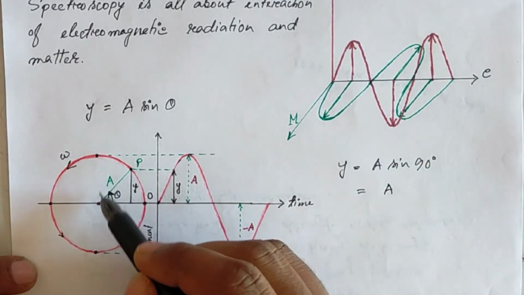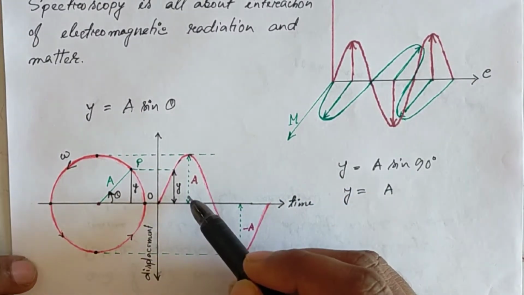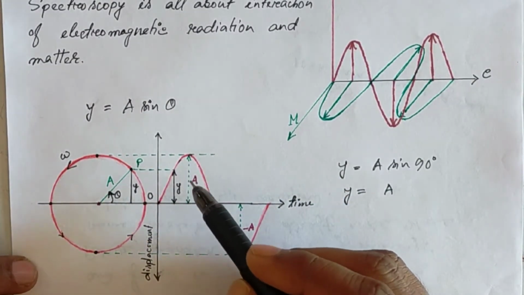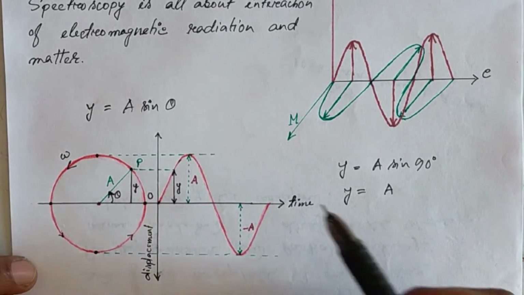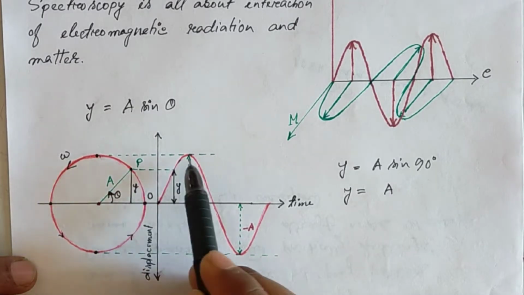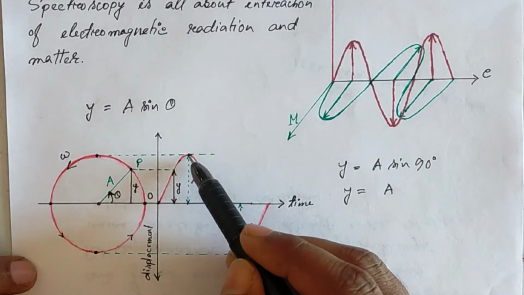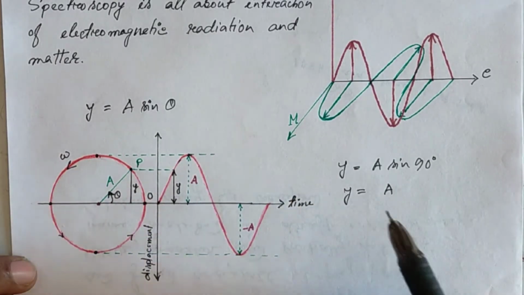So displacement will be a, y is equal to a, which is the maximum displacement for the particle in the wave. And this point indicates where the wave has the maximum displacement a.